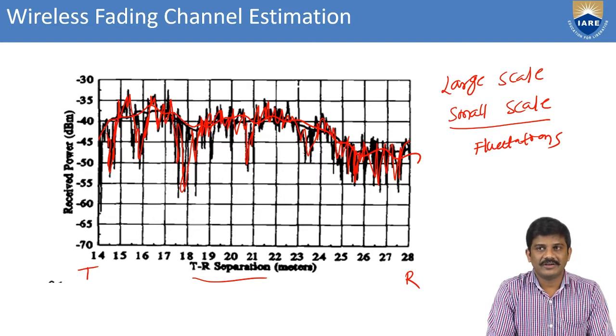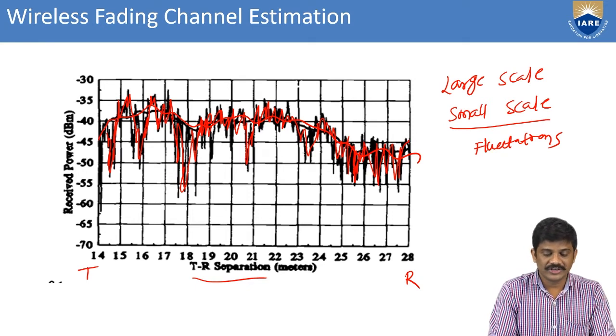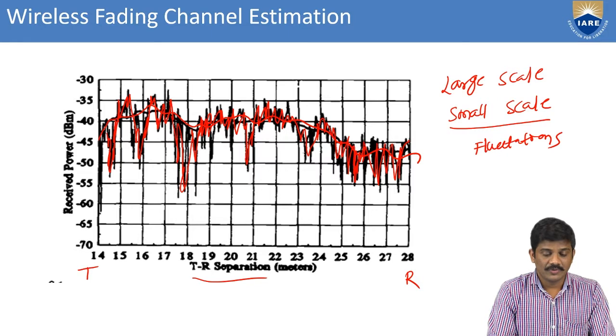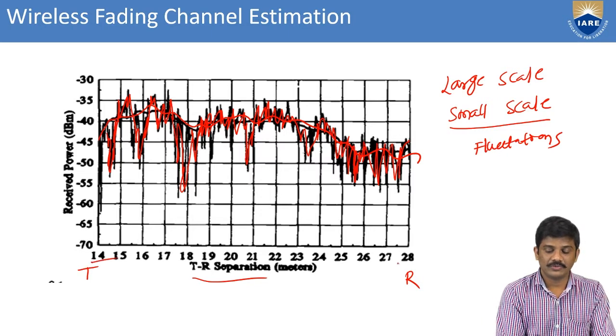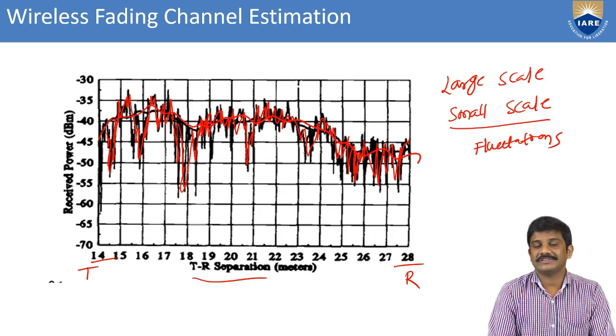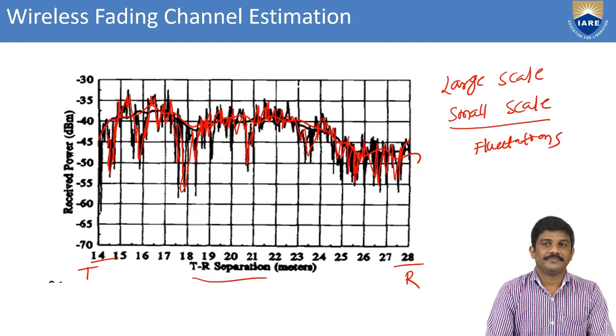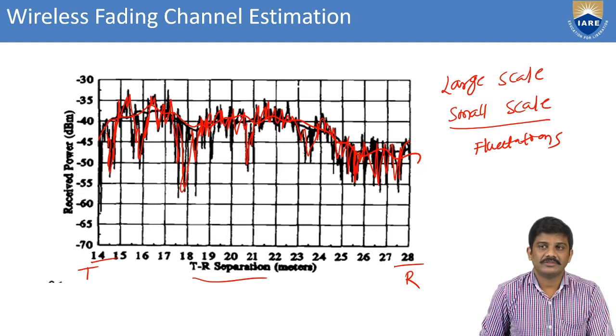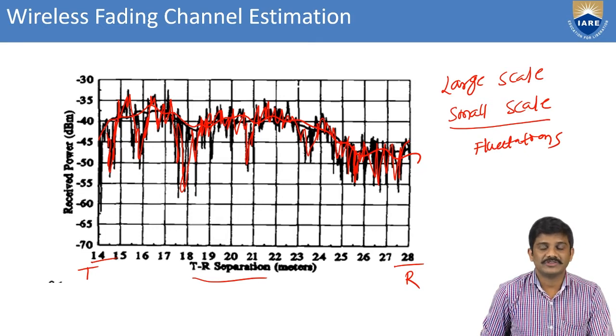That is called the large scale path and the small scale path. You can observe here the distance in meters; here we consider 14 to 28 meters. In between, you can observe the received power, which shows the separation of the fading. This is the diagram of the large scale path and small scale path between the transmitter and receiver separation.